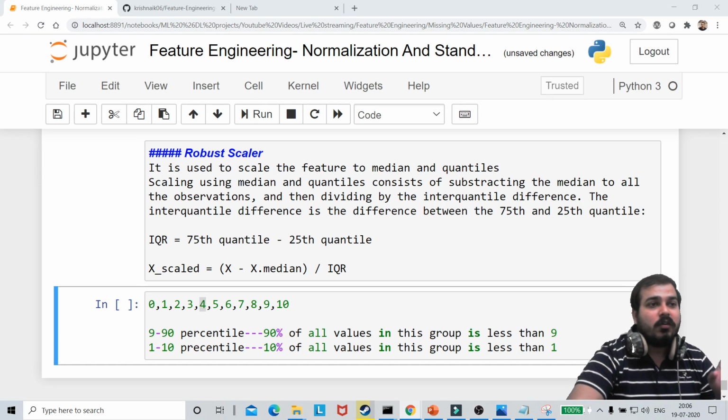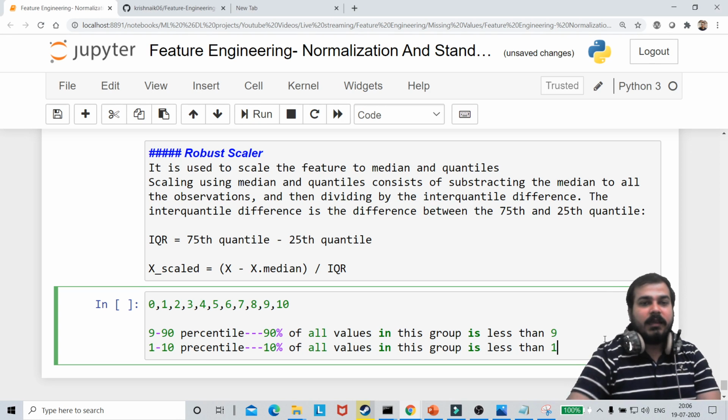I'm preparing the notebook in front of you. Fortieth percentile? Yes, perfect. So the value 4 is basically my 40th percentile.